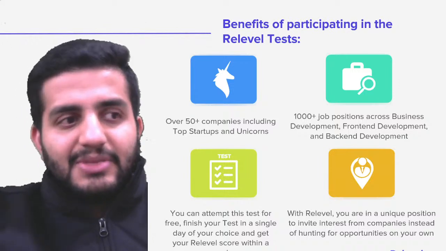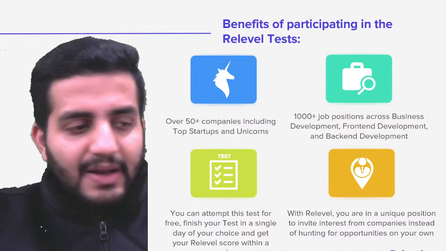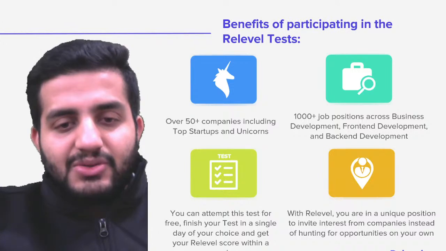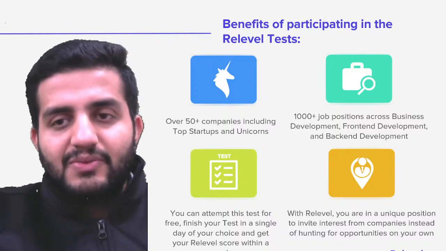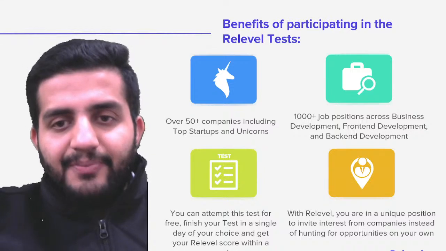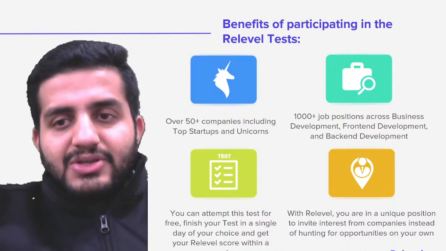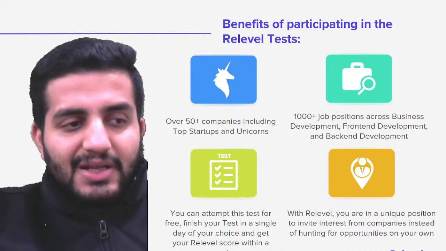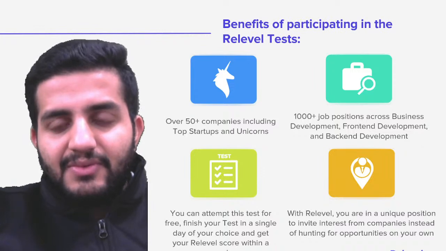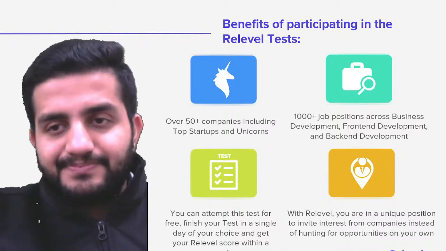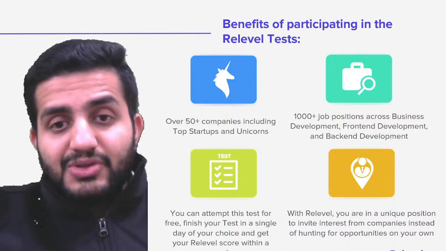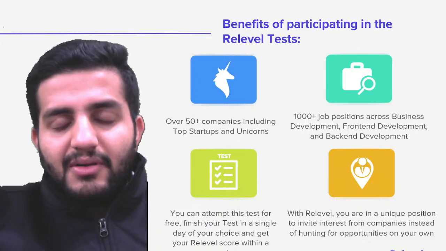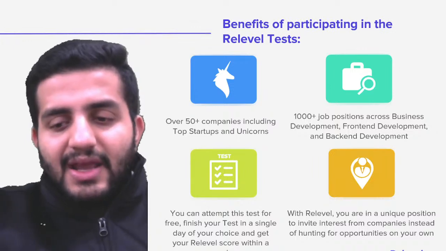As I said, it's a testing platform, so there is a qualifying score as well. You're expected to score at least 70% of marks, that is 700 out of 1000. This is what you have to score to make your Relevel profile. Again, higher the better, obviously. In any unfortunate situation, if you're not able to make it up to this score, you can always reattempt the test, but that can happen only after a gap of 30 days. And if you're one of the top scorers, you will be awarded exciting goodies like MacBook, iPhone, and many more, right? So that's again a bigger charm for you.